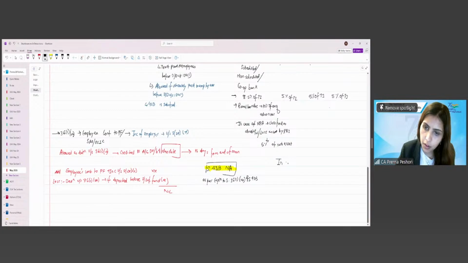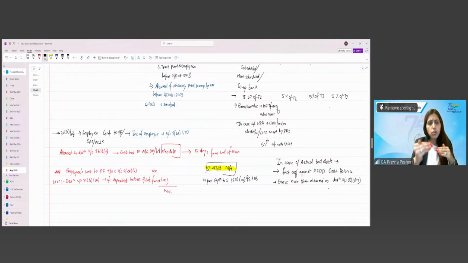In case of actual bad debts, first adjust against the provision for doubtful debt credit balance, and the excess over that is allowed as deduction under 36(1). This is normal accounting, right?